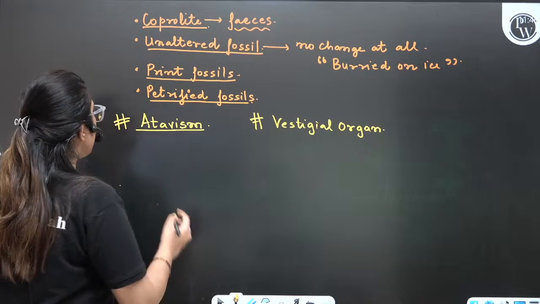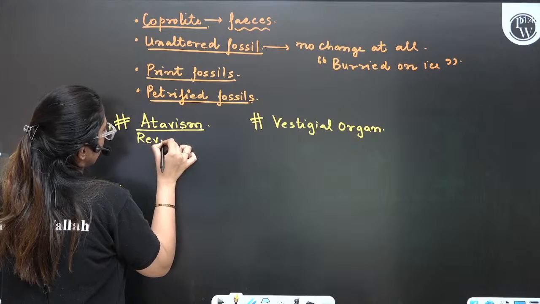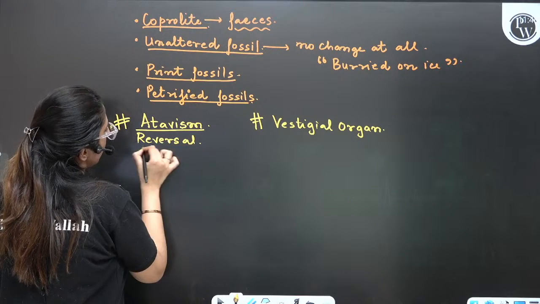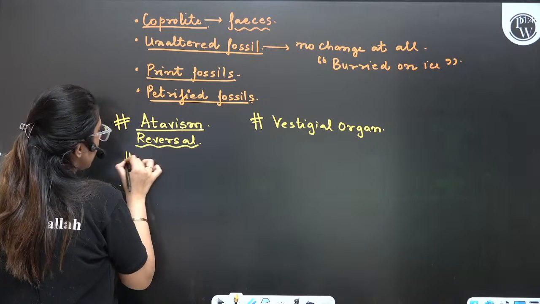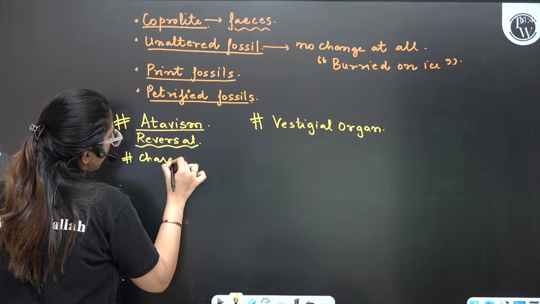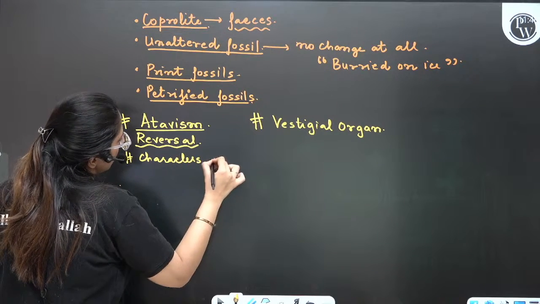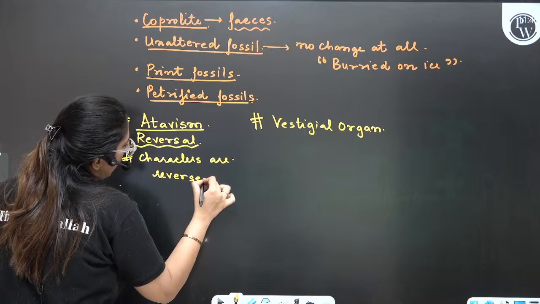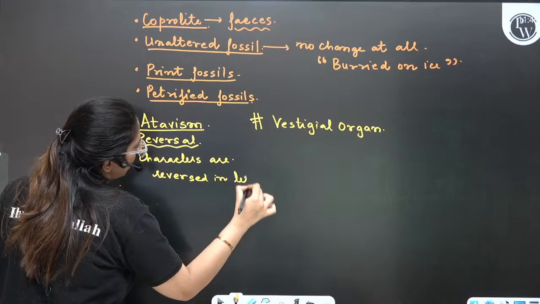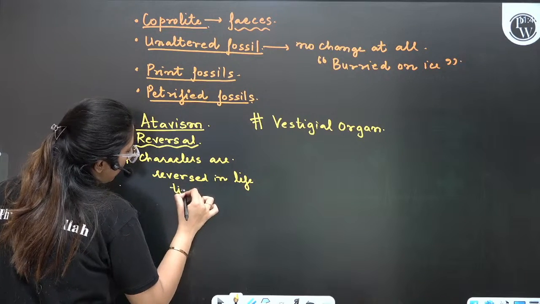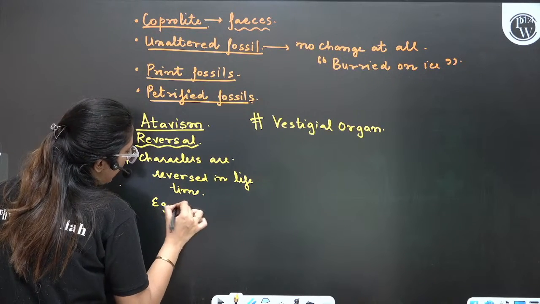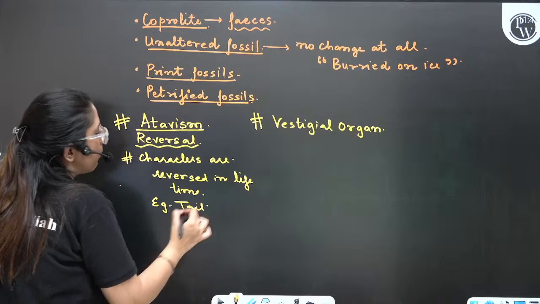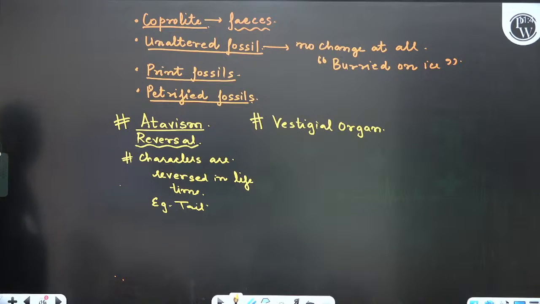Chalo. Atavism means reversal. It means characters are reversed. Some character in lifetime, sometimes, for example, tail. For example, tail. Yes? Yes. Absolutely right.